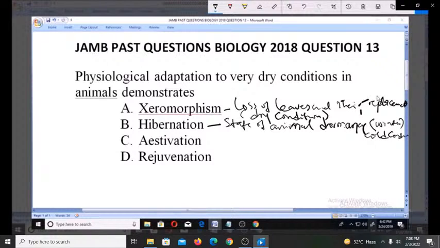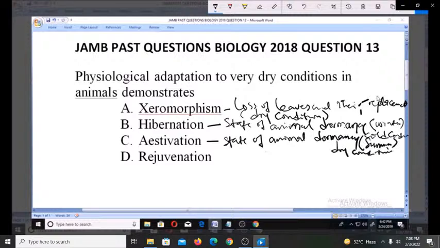Then estivation is also a state of dormancy or adaptation, but this time during hot seasons. It is a state of animal dormancy, a form of adaptation that happens during summer or in very dry conditions for animals too. And you see that we are talking about animals here.